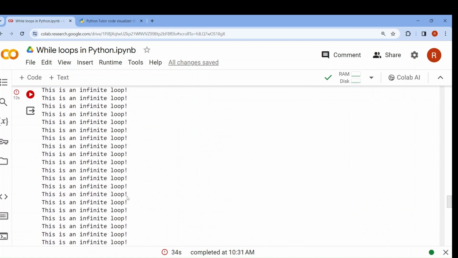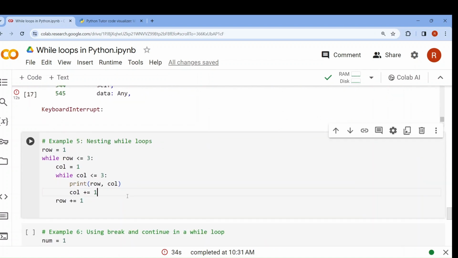Okay, now our next topic is nesting while loops. We studied nested if else, nested for loop. Now nested while loop. Nested while loop simply means one while loop within another while loop. Nested if means one if condition within another if condition. Nested for means one for loop within another for loop. Same. Let me visualize this.